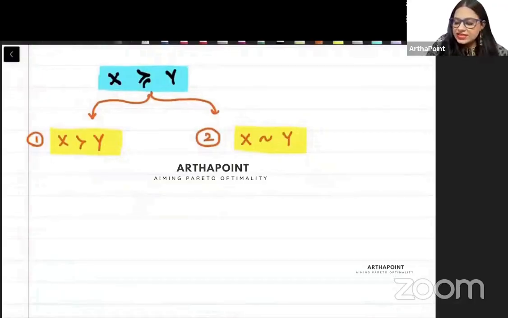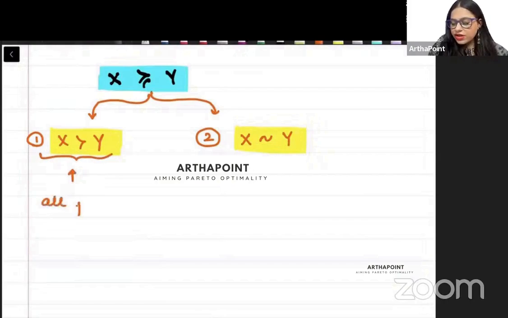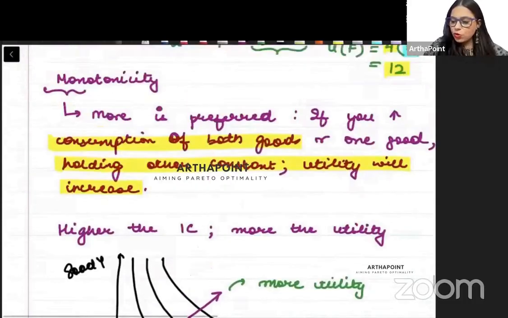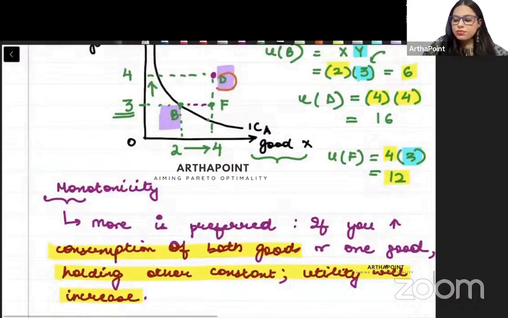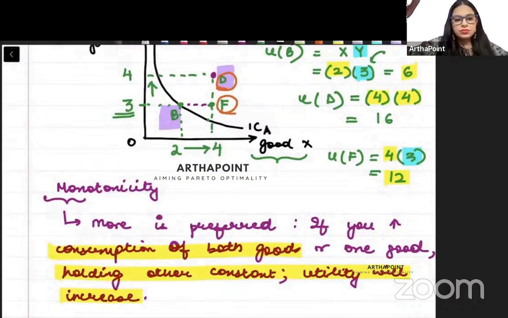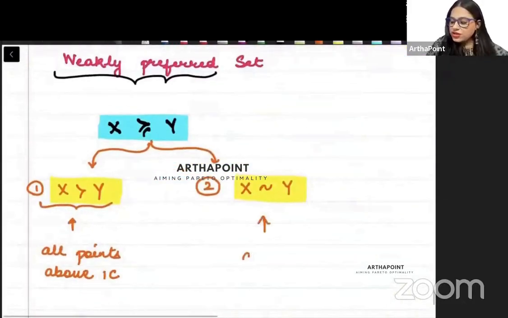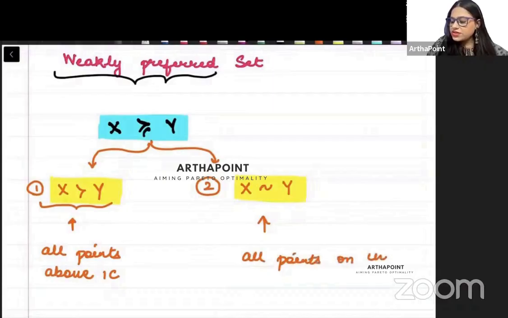So when X is preferred over Y, these are all points above the indifference curve, because any point above the indifference curve will give me more utility. And indifferent means all points on the indifference curve.